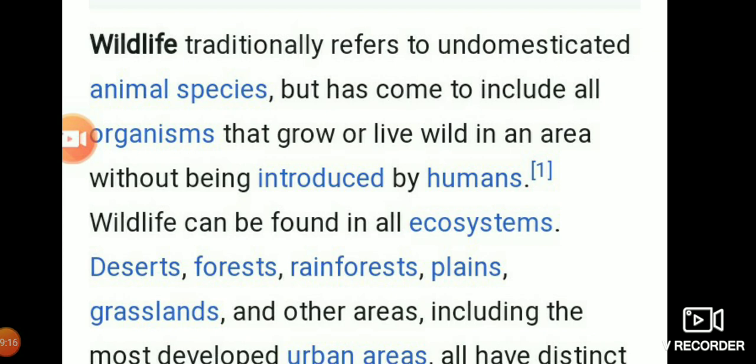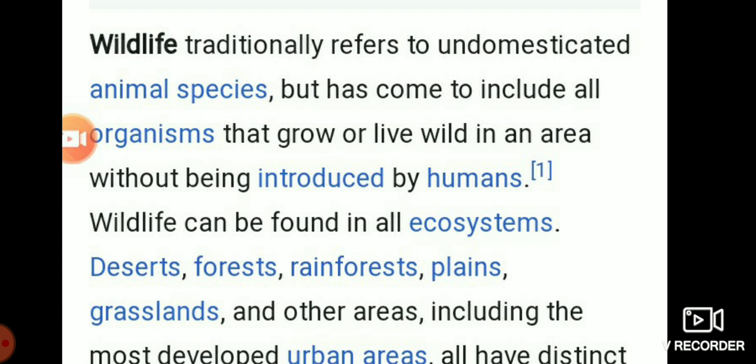You look at the paragraph. Wildlife traditionally refers to undomesticated animal species, but has come to include all organisms that grow or live wild in an area without being introduced by humans. Wildlife can be found in all ecosystems.